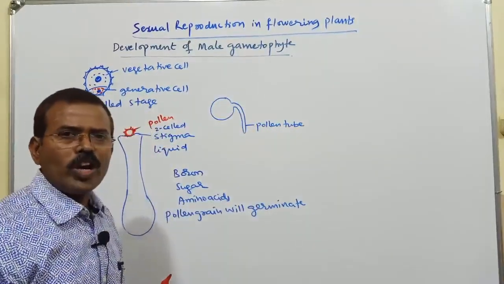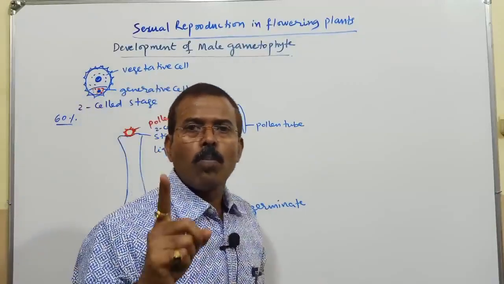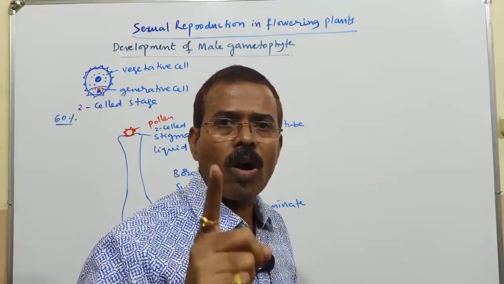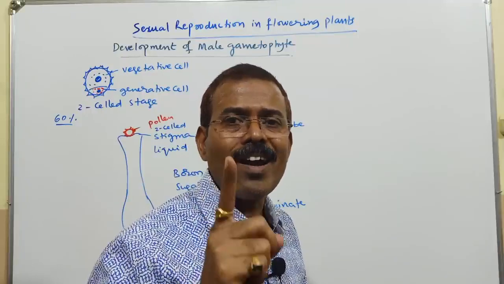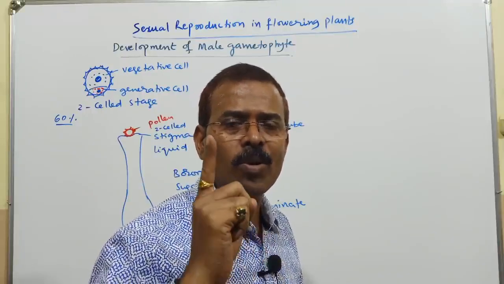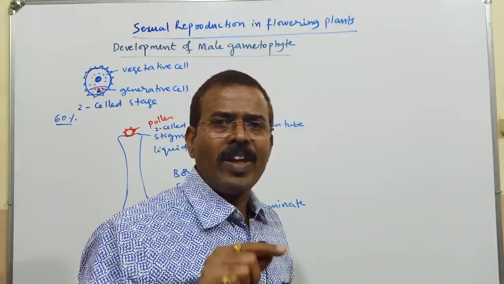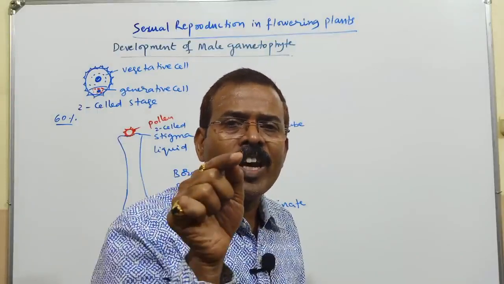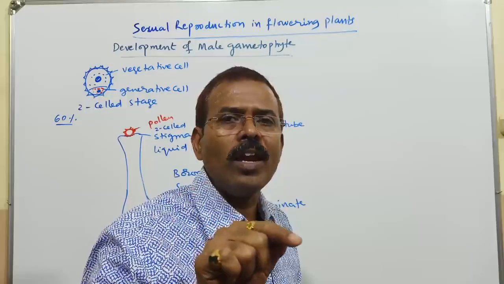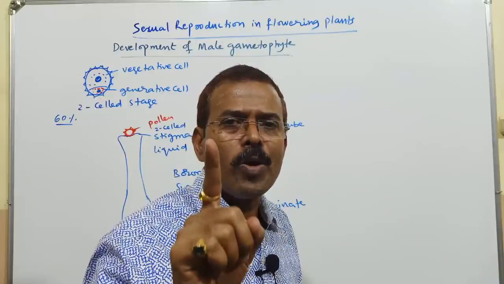This is the pollen tube. You know that the pollen tube is formed by the intine. The intine layer will produce the pollen tube. The intine layer covering around the vegetative cell is going to produce the pollen tube.